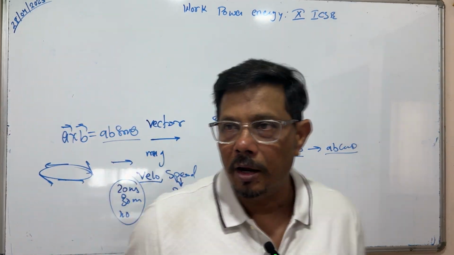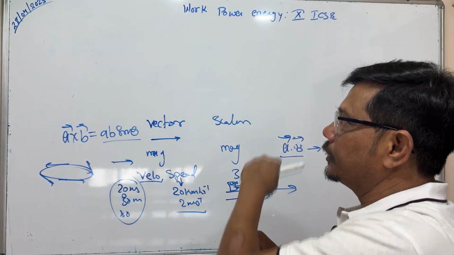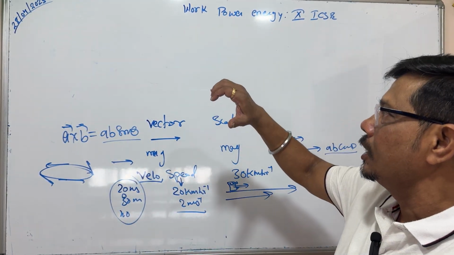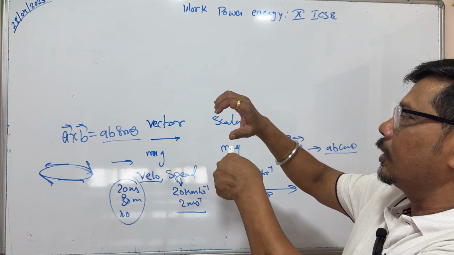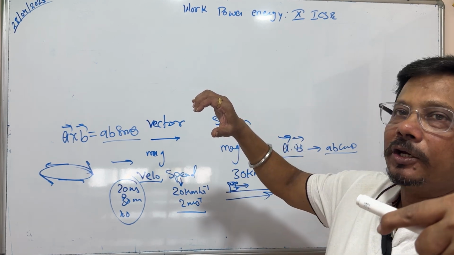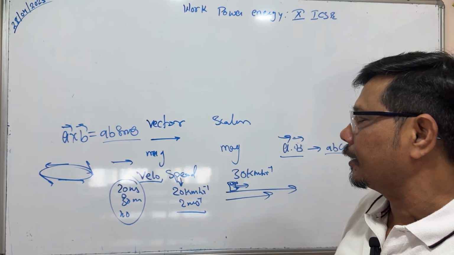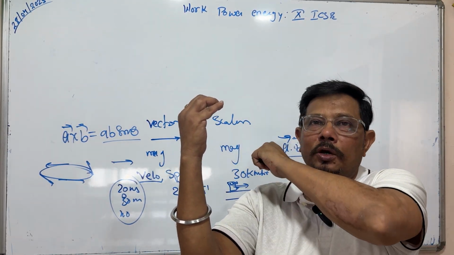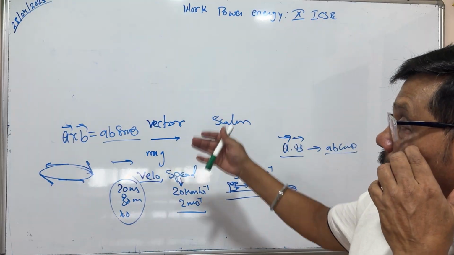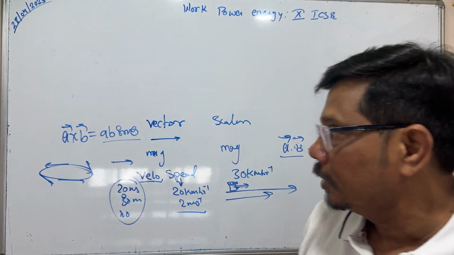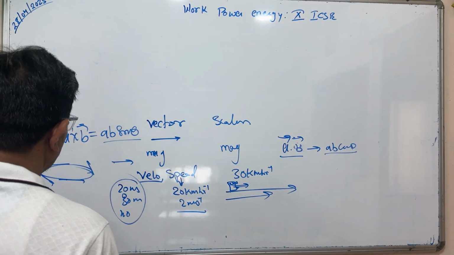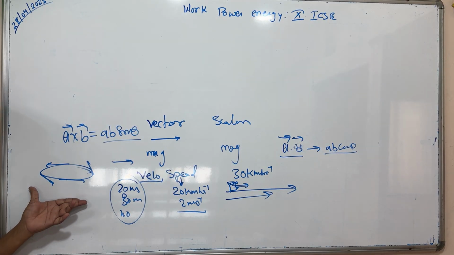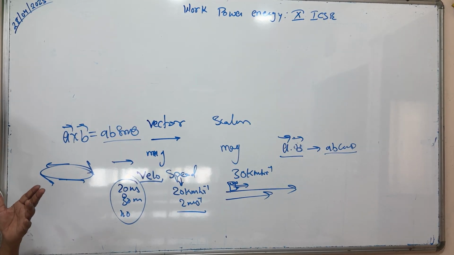Means if you are moving in anti-clockwise direction, it is an anti-clockwise direction. If any object is moving in anti-clockwise direction, your direction will be towards you at the center. But if it is moving in a clockwise direction, the direction is towards the plane of paper or your board. So in circular motion, or rotational motion, direction is there.